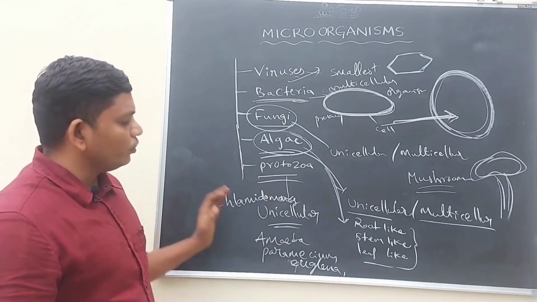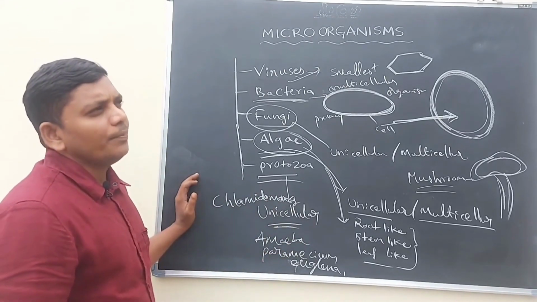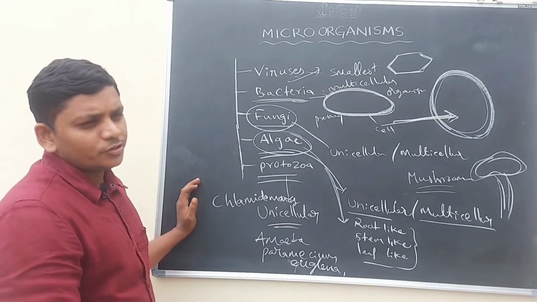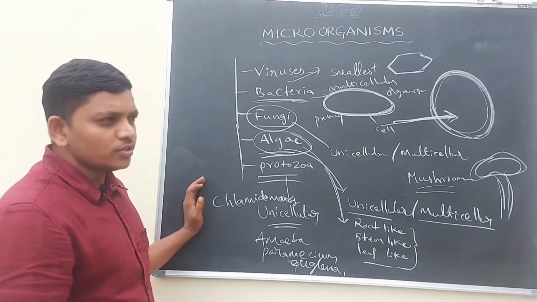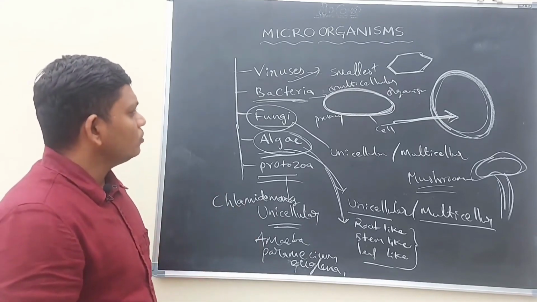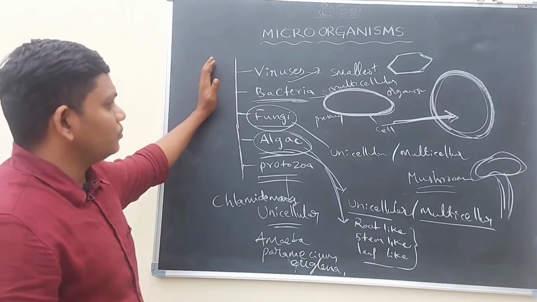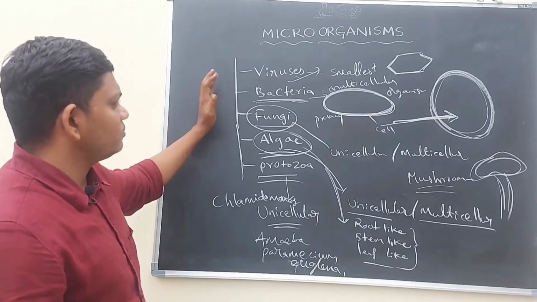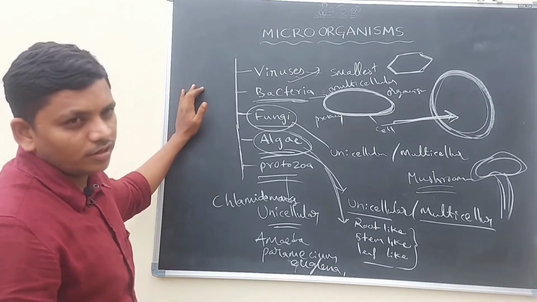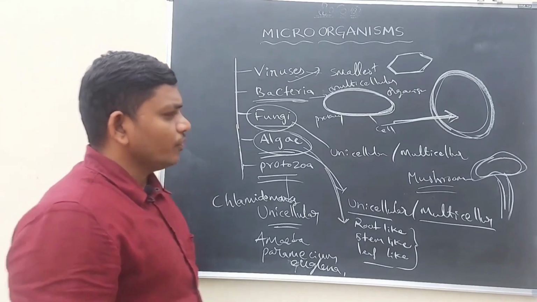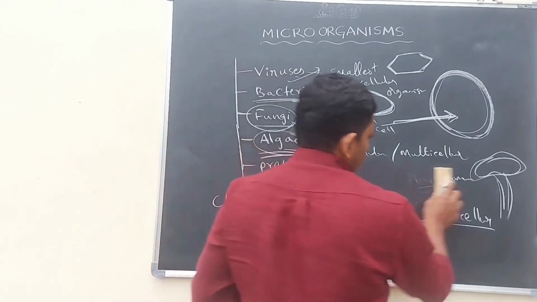These all belong to unicellular organisms, and they usually appear in water, whether it is pond water or sea water or canal water, whatever it may be. It is mostly seen in water only. So we discussed generally what the types of microorganisms are. Viruses and bacteria, fungus and algae and protozoa are major types of microorganisms. Let us discuss what are the uses of microorganisms.